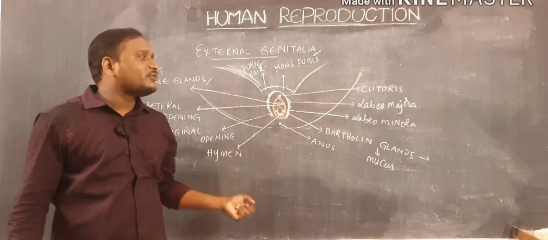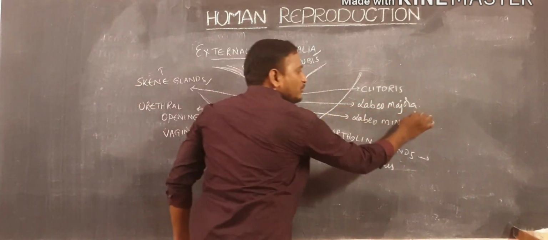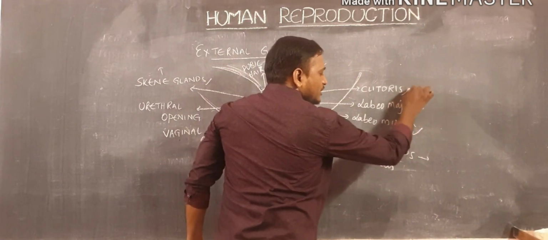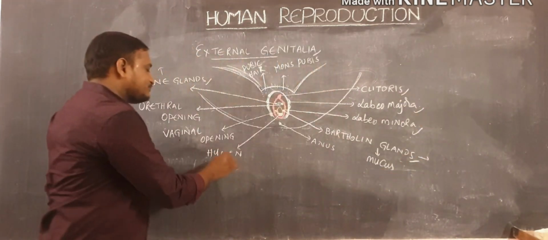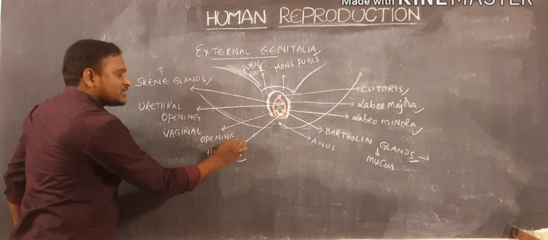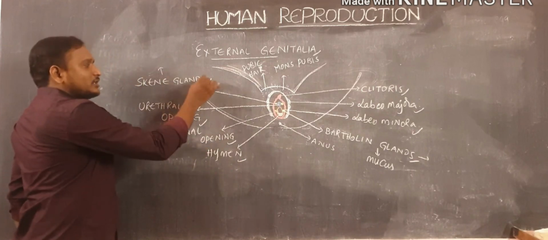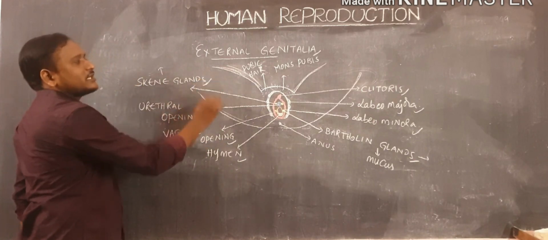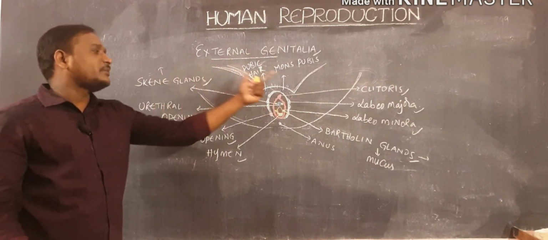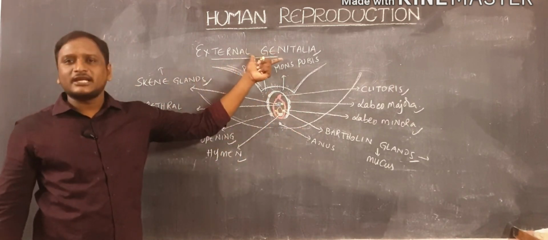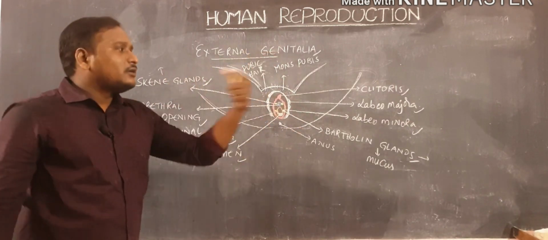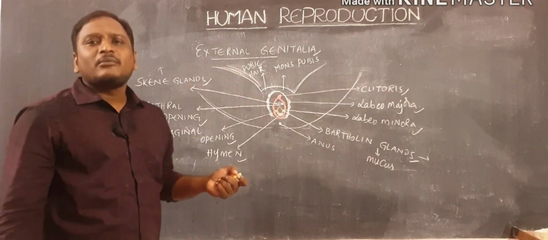In external genitalia, what are the parts present? One is labia majora, labia minora, clitoris, Bartholin glands, hymen layer, vaginal opening, urethral opening, and then skin glands. Likewise, different parts are present in external genitalia. In our next topic, we will discuss mammary glands.